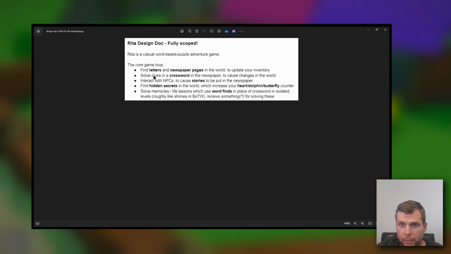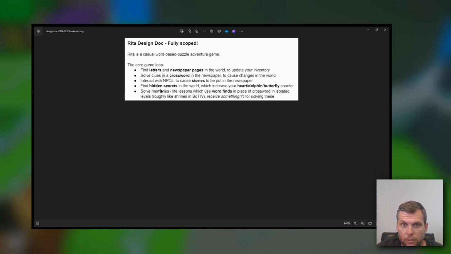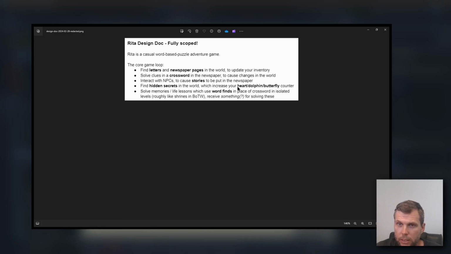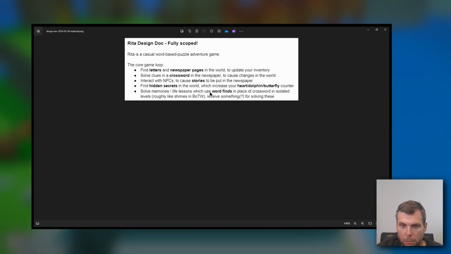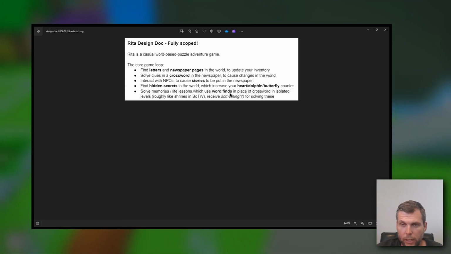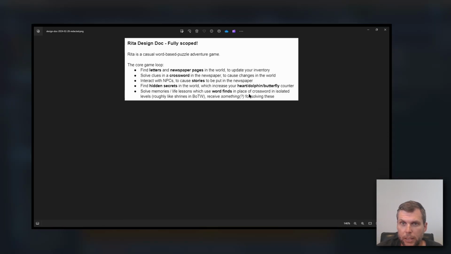And now some that haven't been shown yet, that are only partially complete. Find hidden secrets in the world, which increase your maybe heart, dolphin, butterfly, some kind of collectible. I'm not sure what that'll be yet. And solve memories / life lessons, which will be a separate puzzle in the game, completely independent from the main world, where it won't be a crossword, but it will be a word find. This is just so I can get some really heavy puzzle elements into the game without being dependent on the main story.